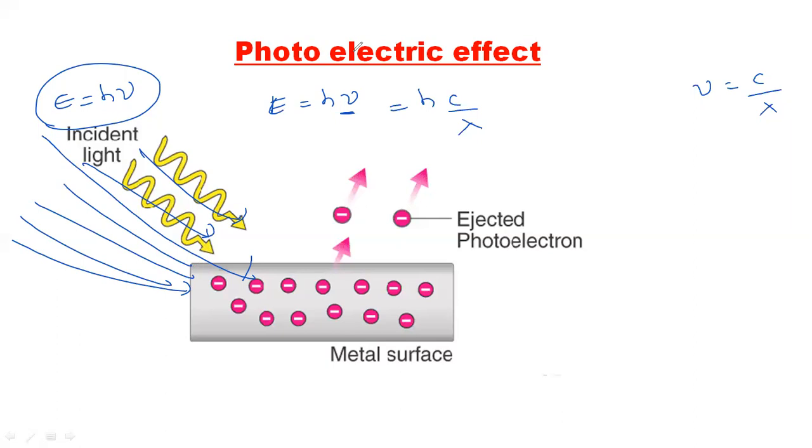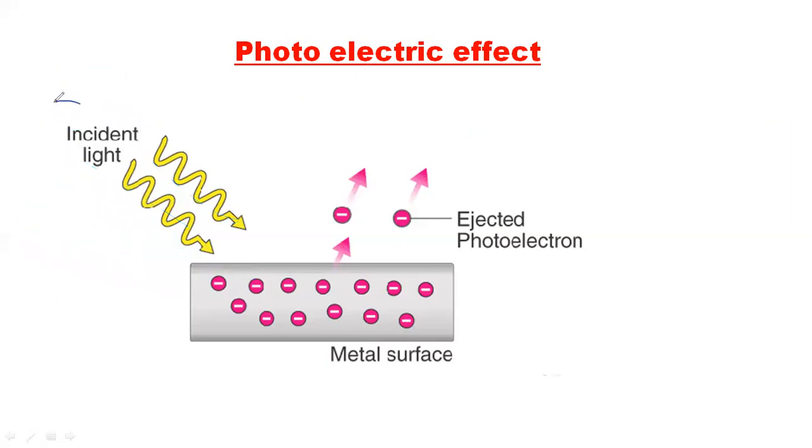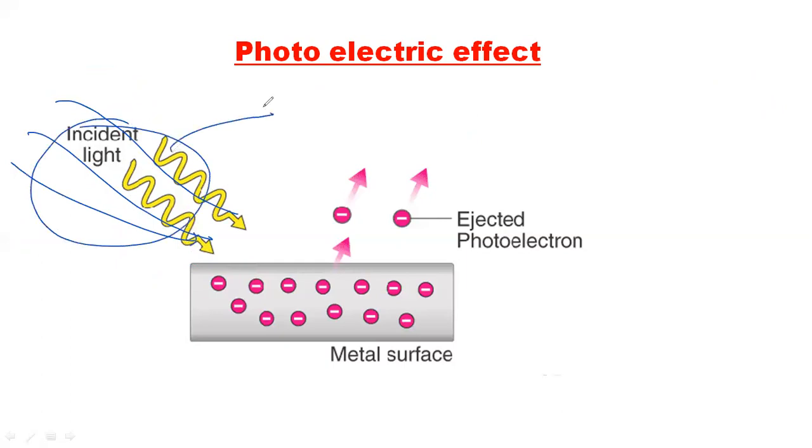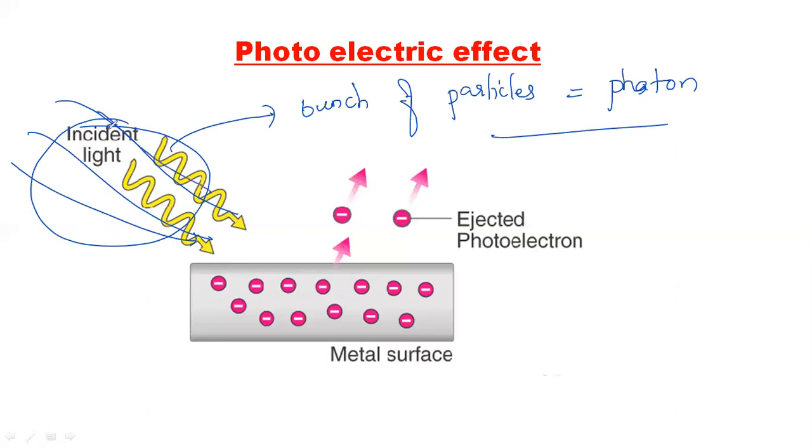So what did Einstein actually tell? Here we are intensing with energy, the light radiation. The energy we are intensing on this particular metal, whatever the light, it is a bunch of particles here. The bunch of particles, Einstein gave the name photon. Photon is nothing but the electromagnetic radiation with different particles. Just now in the previous session I told you about the particle nature of electromagnetic radiation.